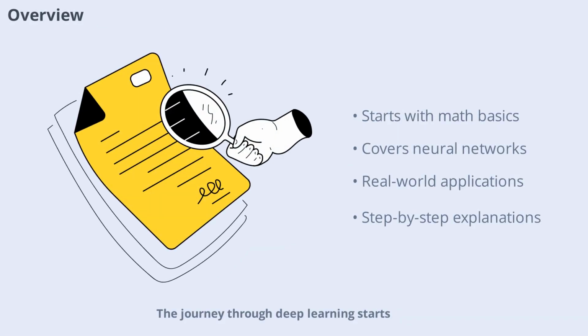The journey through deep learning starts with building a solid mathematical foundation. It begins with linear algebra and probability, essential tools for understanding how deep learning works under the hood. Next, it explores the architecture of neural networks, how to implement them, and how to train and evaluate them using real-world data. Later, we dive into specialized applications like computer vision, sequence analysis, generative modeling, and interpretability. Each topic is broken down from first principles, making advanced concepts accessible and practical.